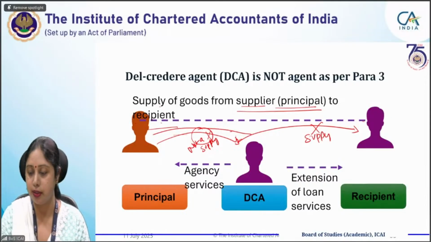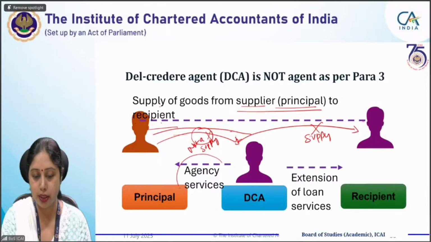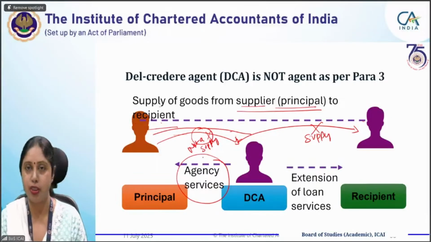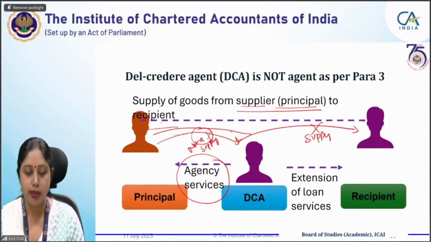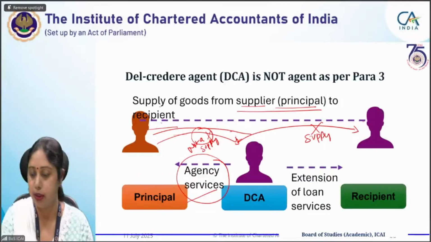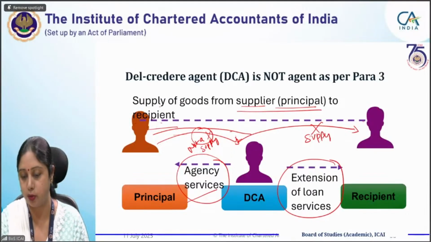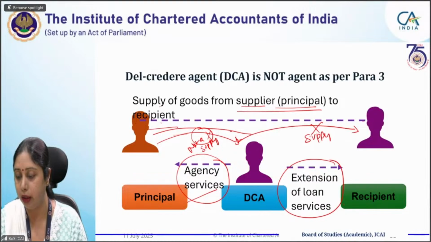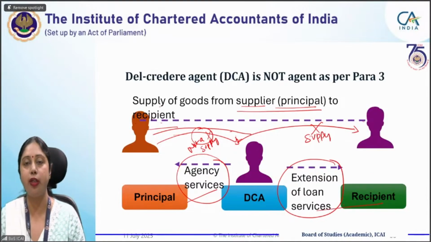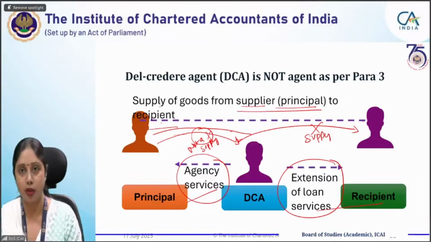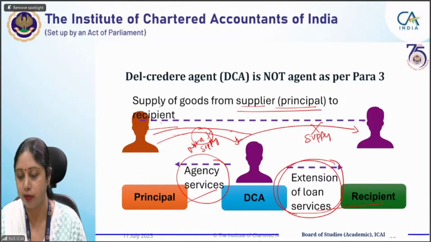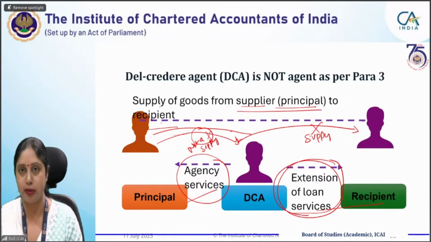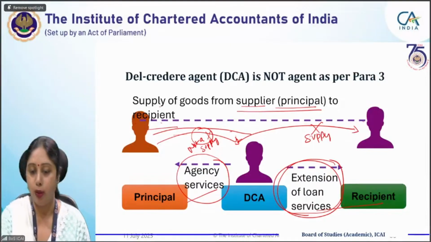So only one supply is there, that is the supply of goods from supplier principal to recipient. One transaction is this. Second is the agency transaction, which will always be there in case of an agent. Agent will take his agency commission, and he's providing agency services to the supplier. Third transaction is extension of loan services, because DCA is definitely providing loan to the recipient. That is why he is a del creditor agent. He is providing short-term credit facility to some of the customers. Okay. So what will be the taxability?